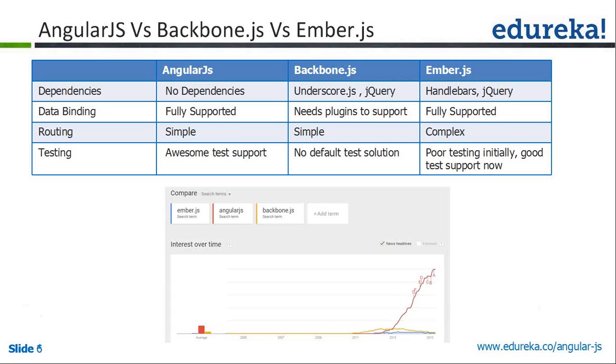Dependency means if I want to load this Angular.js, I need some other JavaScript library dependencies, and it will work along with that only. For example, if I want to use Bootstrap, I have to use the jQuery library, then only it will work properly. In the same way, Backbone needs jQuery, and Ember needs Handlebars. But Angular.js doesn't need any other dependencies.